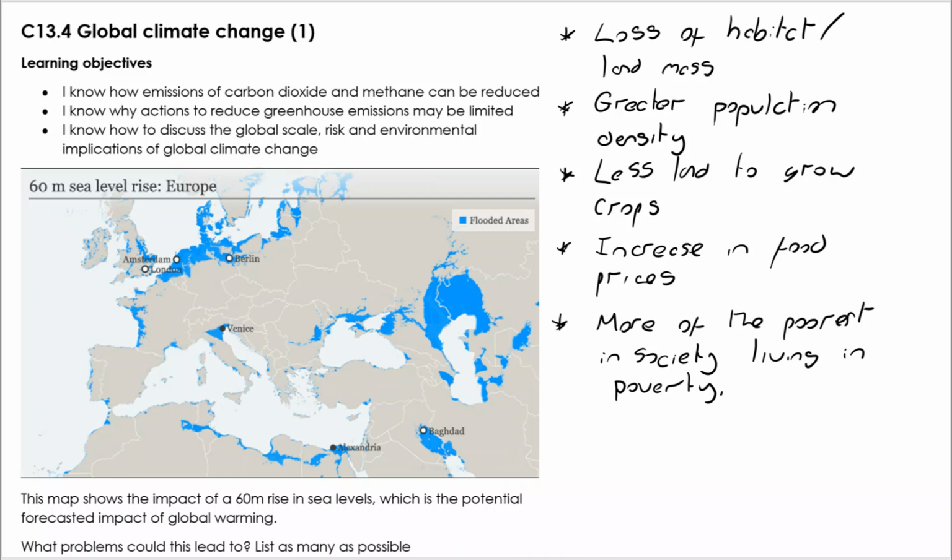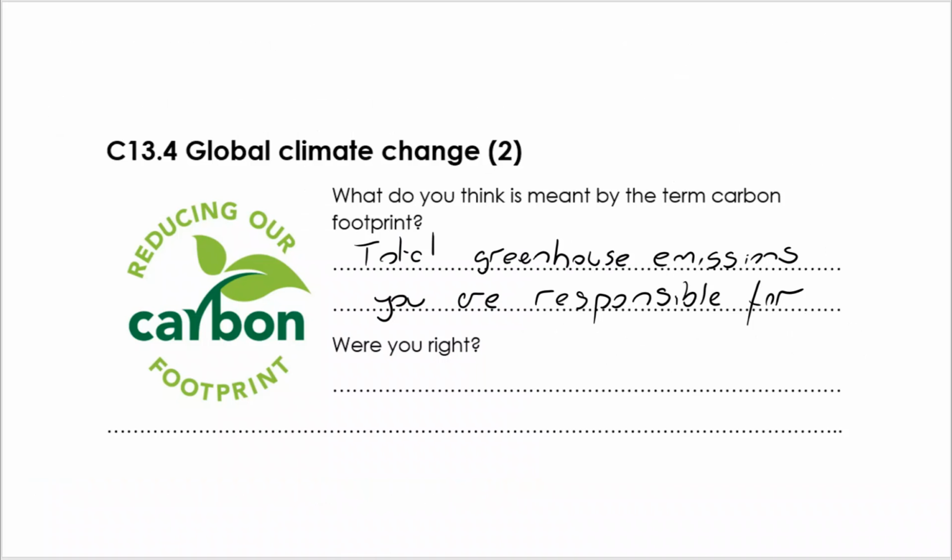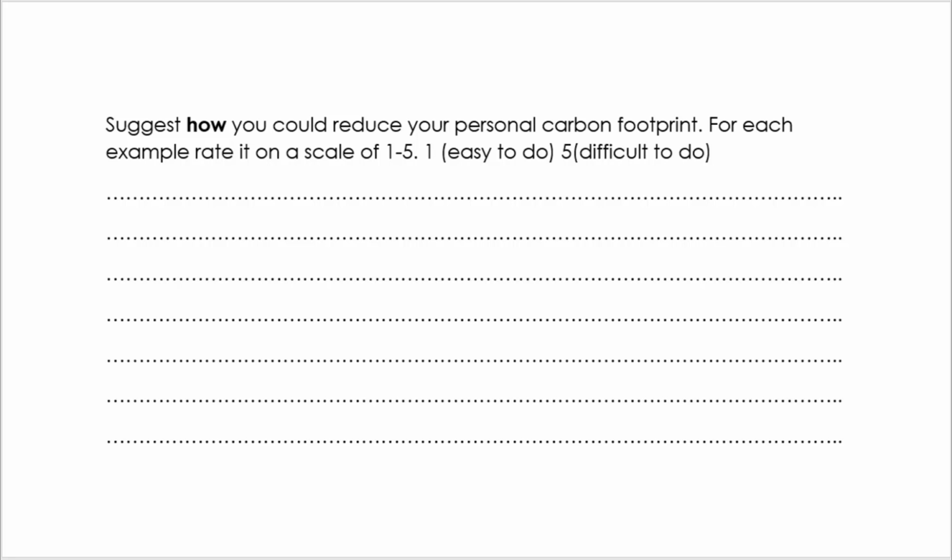You can also talk about the socio-political impact of countries almost disappearing and where does that population move to, which countries take them in. Going to move on. I'm going to take a look at what we mean by global footprint. And in very simple terms, it's the total greenhouse emissions that you can take responsibility for. And then some opportunity for you to think about what you can do.